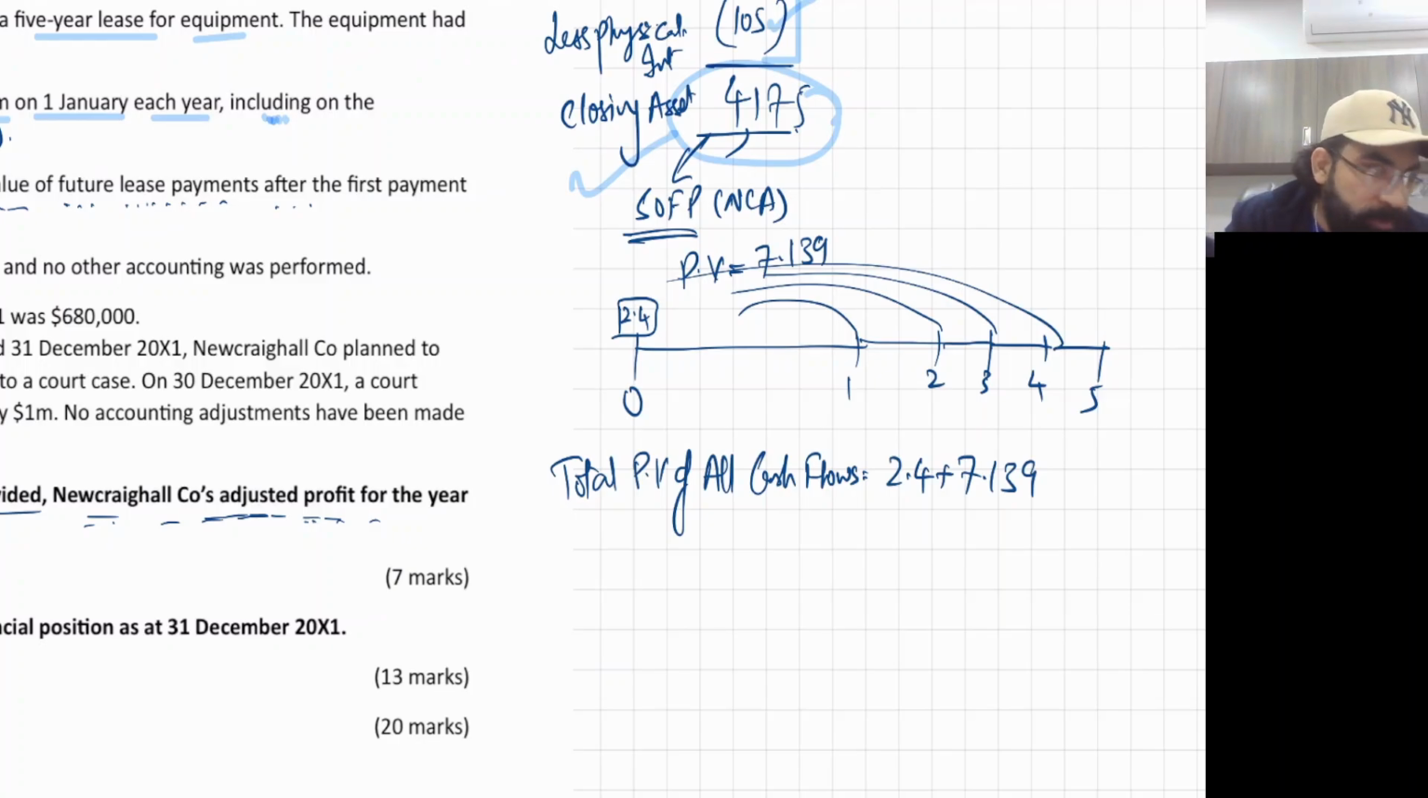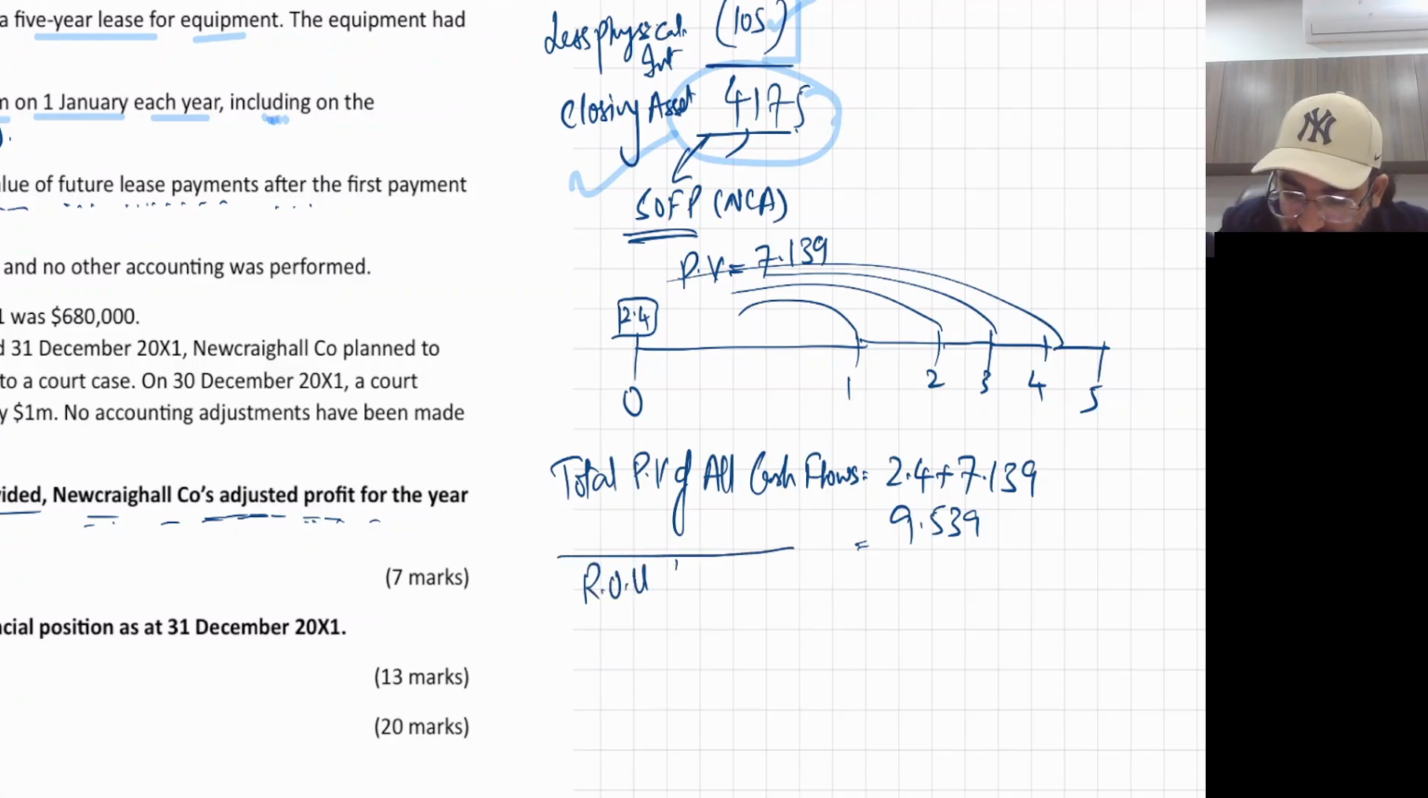Okay, so 2.4 plus 7.139, it's going to be 9.539. So initially the entry will be ROU, right of use debit 9.539, and lease obligation credit 9.539. Okay,